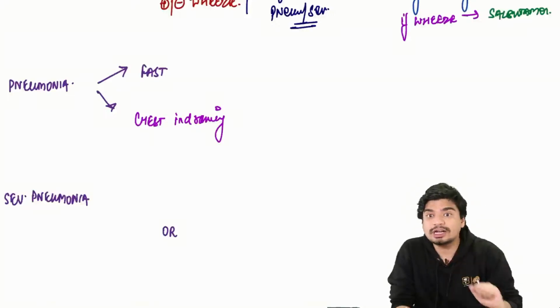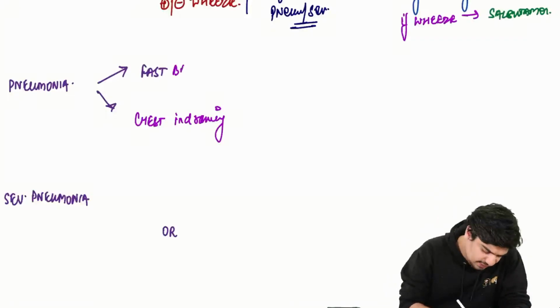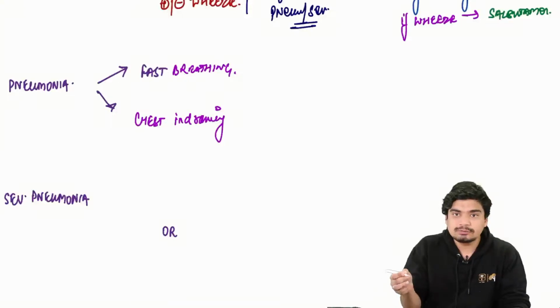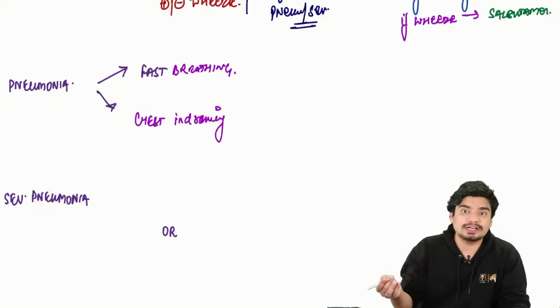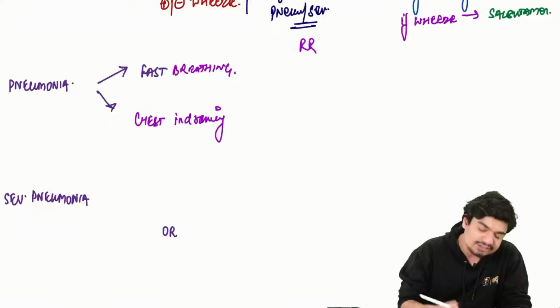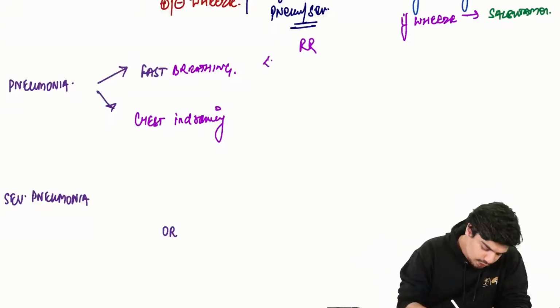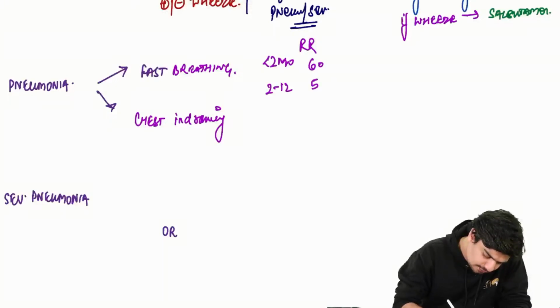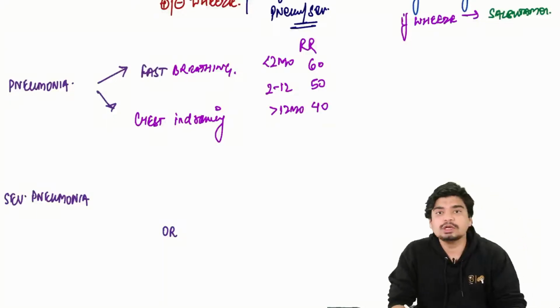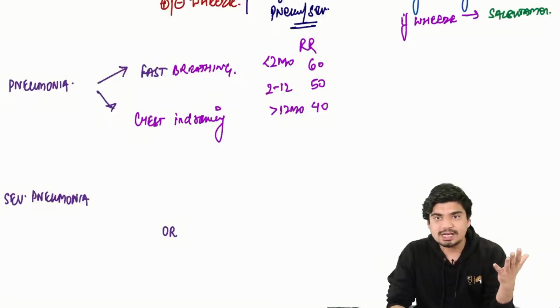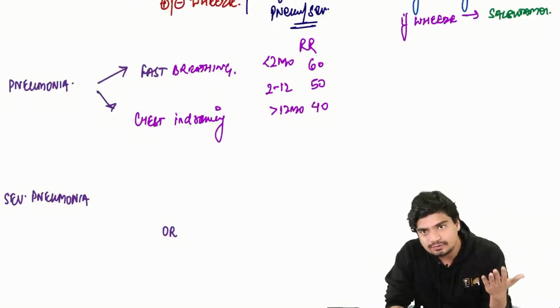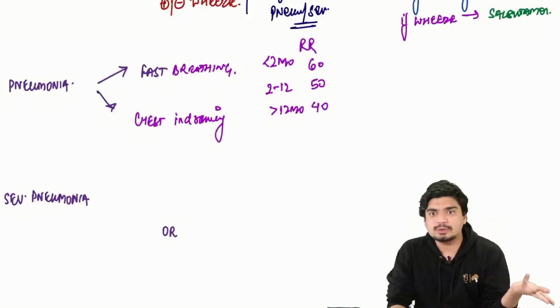So what is the cutoff for that respiratory rate? The cutoff is age dependent. For children less than 2 months, the cutoff is 60. For 2 to 12 months, it is 50. And more than 12 months, it is 40. So let's say a 6-month-old child, if he has a respiratory rate of more than 50, then you say he's having fast breathing pneumonia.